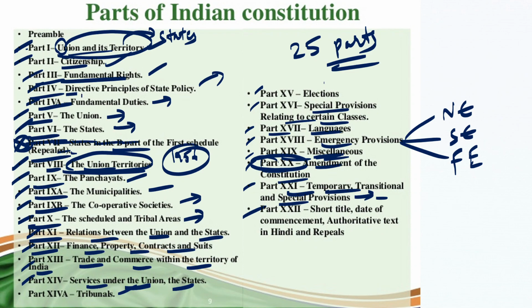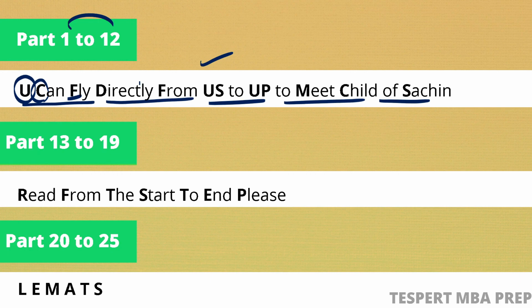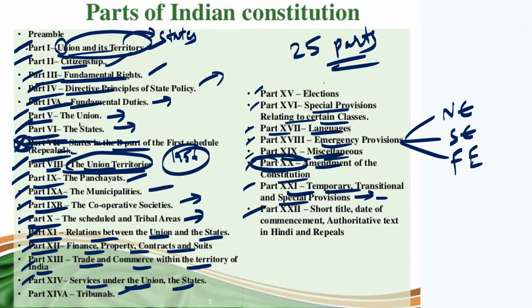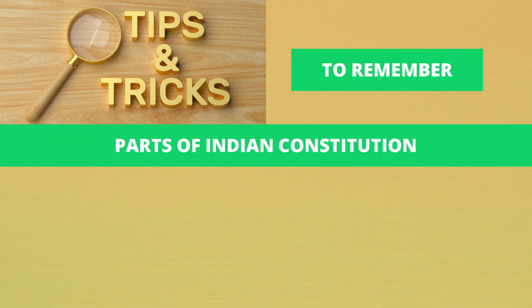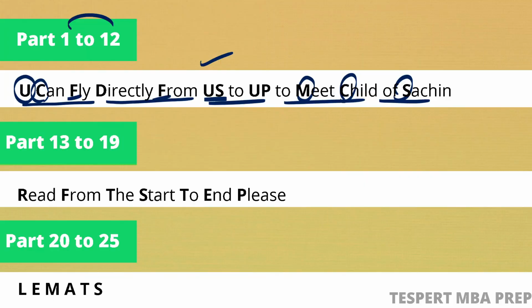U means union, S means states. This one is repealed, so no need to remember that. Now UP: U refers to union territories, P refers to panchayats. Here M, C and S: M for municipalities, C for cooperative societies, and S for scheduled areas and tribal areas, right? So that covers part 1 to part 12.